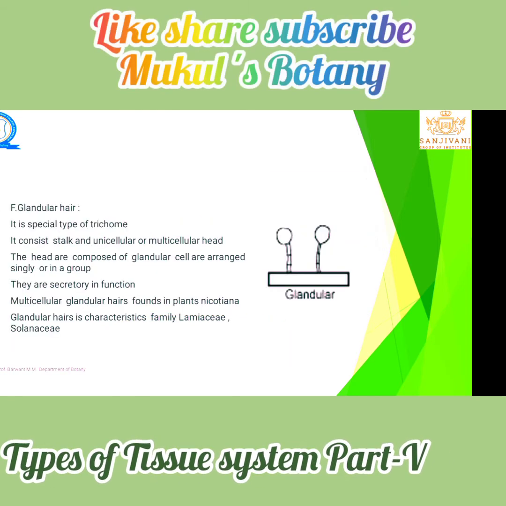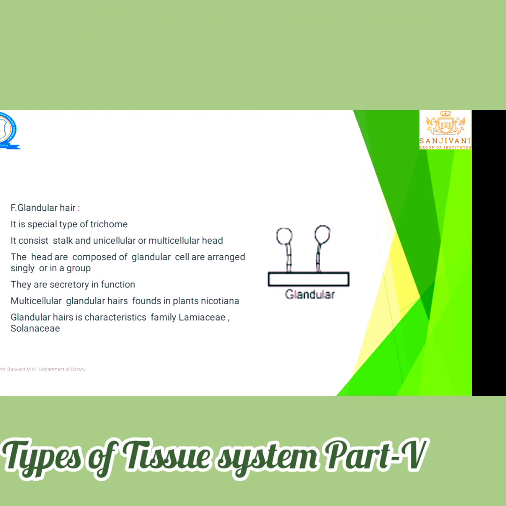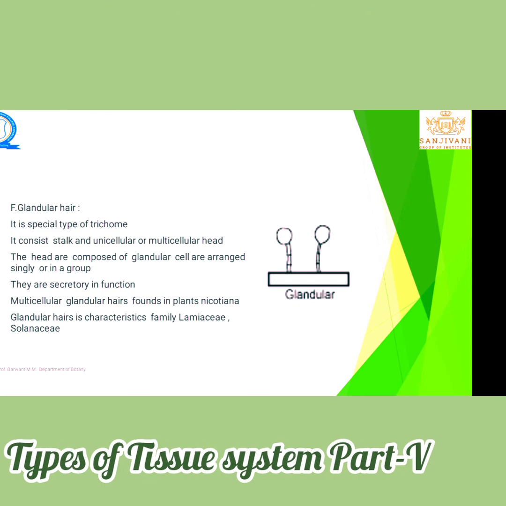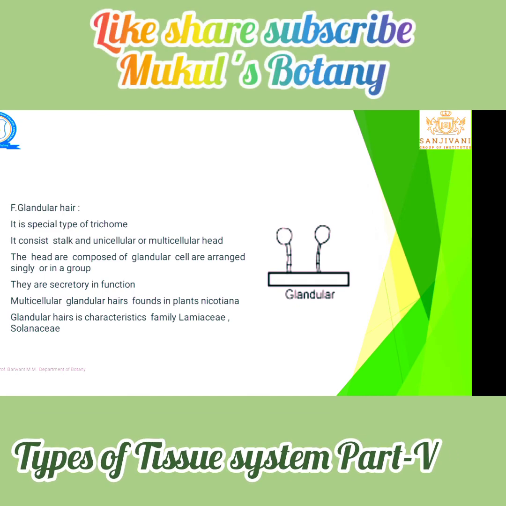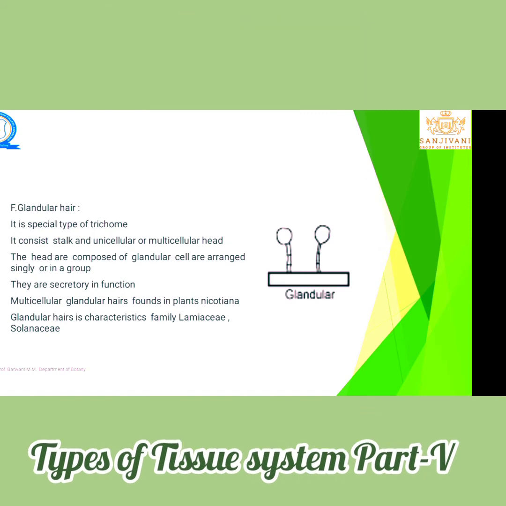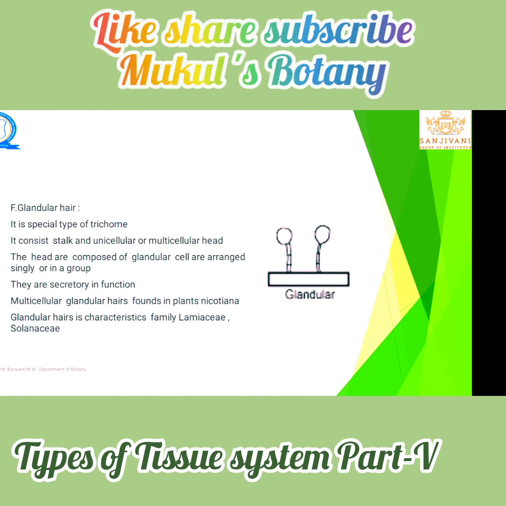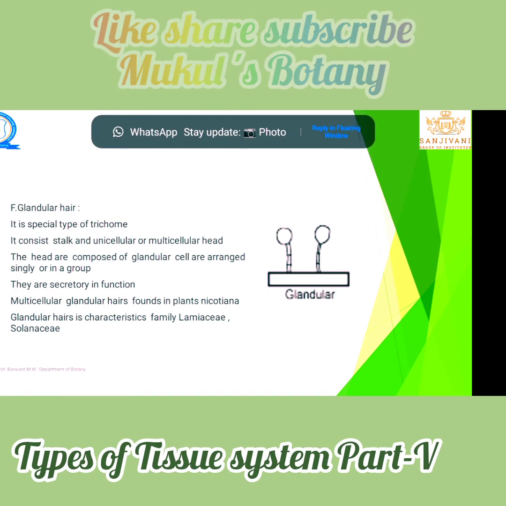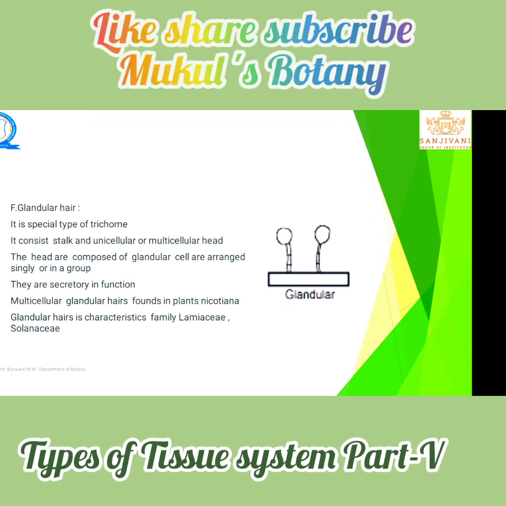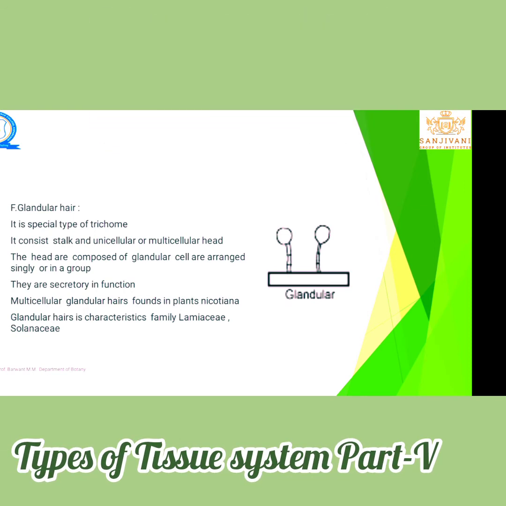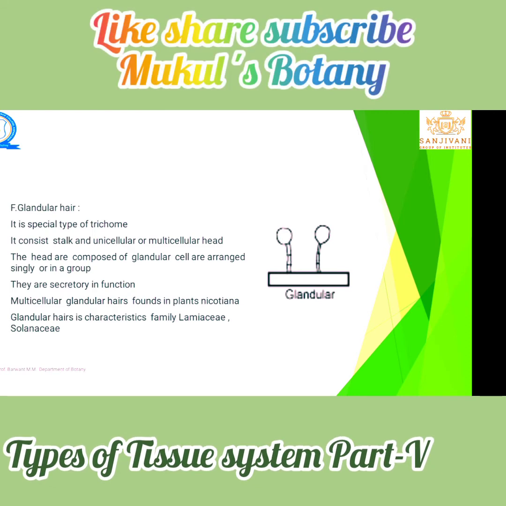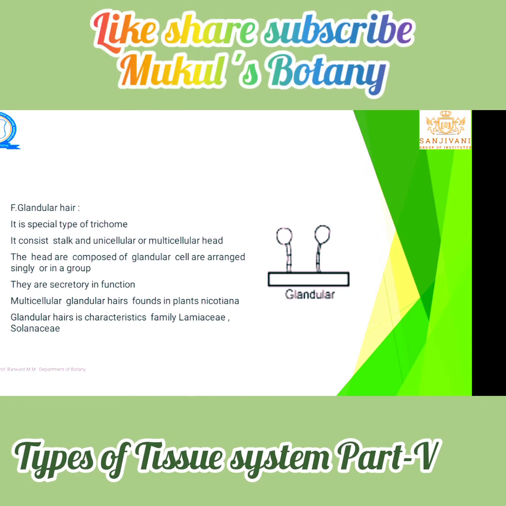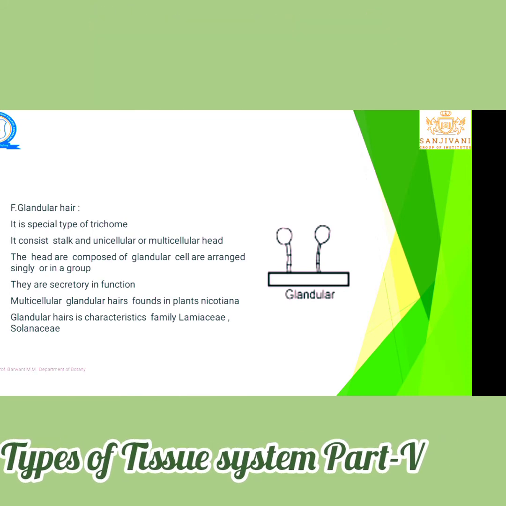Glandular hair. Glandular hairs are special types of trichomes. They consist of a stalk and a unicellular or multicellular head. First they are classified into body, stalk and head. The head may be one or two. The head is composed of glandular cells that are arranged singly or in groups. The head is made up of glands. Glands means some chemical or some pigment is stored in that head. That is known as a gland.